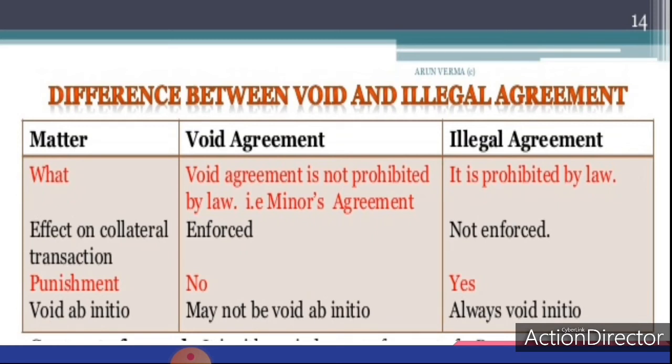Void agreement has no punishment, but punishment is there in the case of illegal agreement. Void agreement may or may not be void ab initio. Illegal agreement is always void ab initio. That means from the beginning itself illegal agreement is void. So these are the main differences between void and illegal agreement.